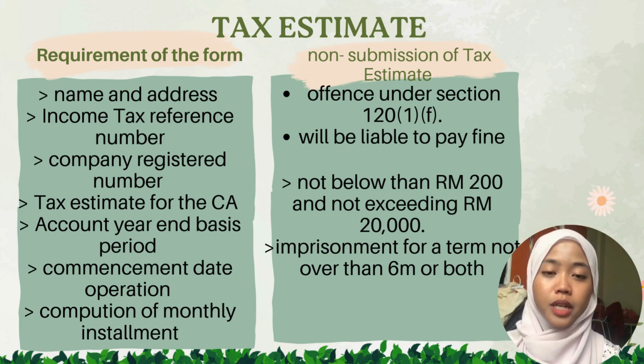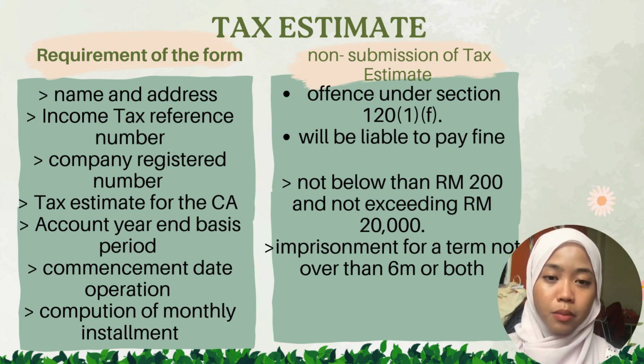For non-submission of the tax estimate, an offence is committed under section 120(1)(f). The company, trust body or cooperative society will be liable to pay a fine of not less than RM200 and not exceeding RM20,000, and imprisonment for a term not exceeding 6 months, or both.